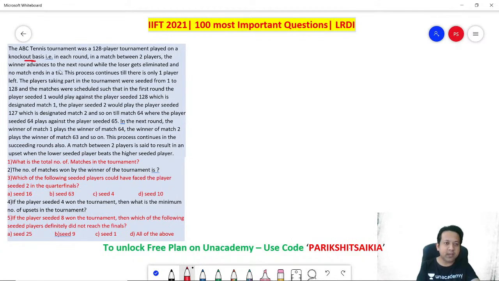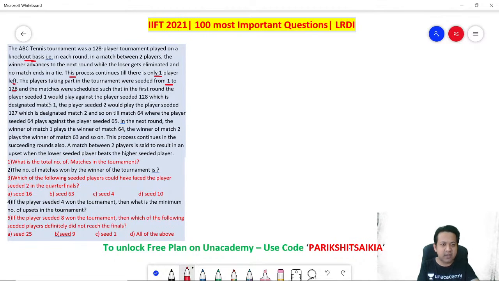Okay, this process continues till there is only one player left. So obviously, if you have to decide the winner, there has to be one player left. The players taking part in the tournament were seeded from 1 to 128, and the players were scheduled such that